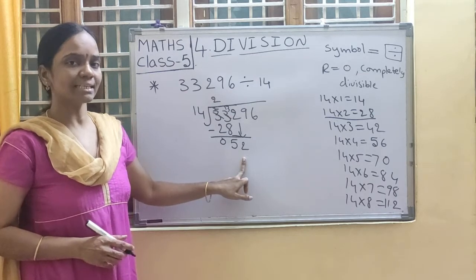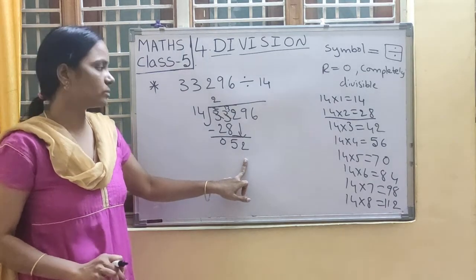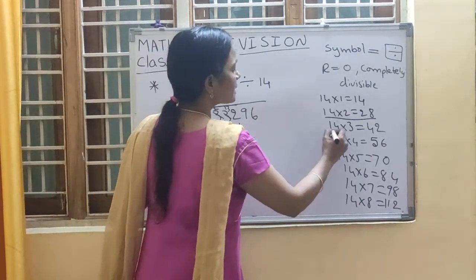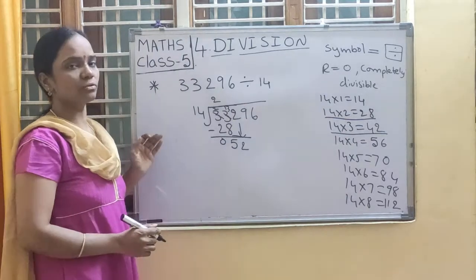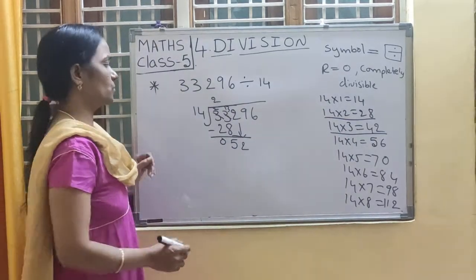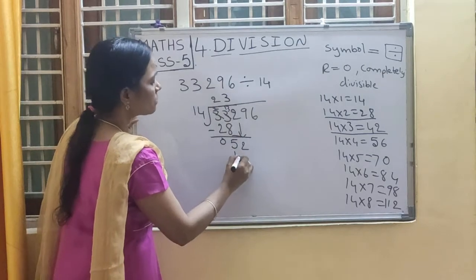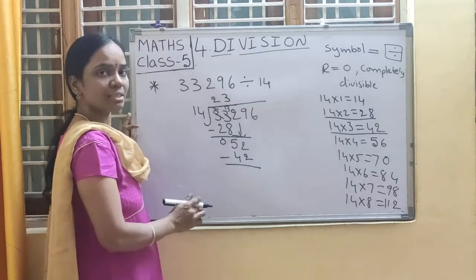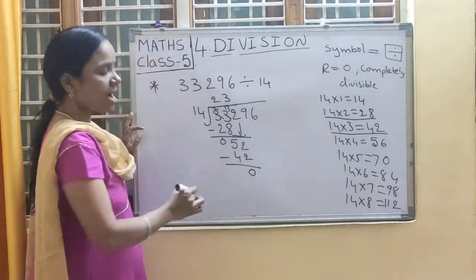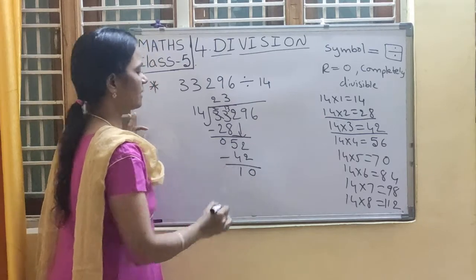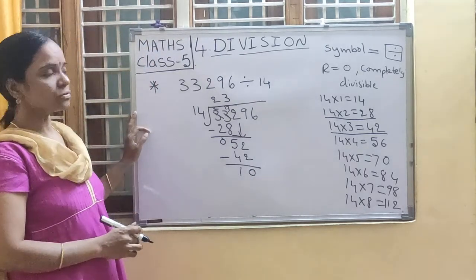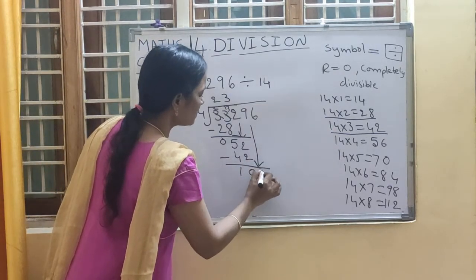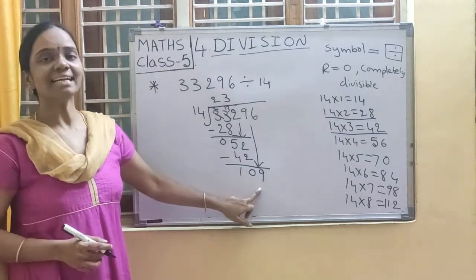This is 56. But here we have 52. We won't get the exact number. Then what do we have to do? Very good. We have to take the smallest and nearest number. So what is the smallest and nearest number? Yes, very good. 14 3s are 42. So up, write down 3, down, write down 42. Let's now take subtraction. 2 minus 2, how much, children? Very good. 5 minus 4, how much, children? 1. Now 10 is a smaller number, so 14 will not divide 10. Then what do we have to do? Yes, bring down 9. It is now 109.